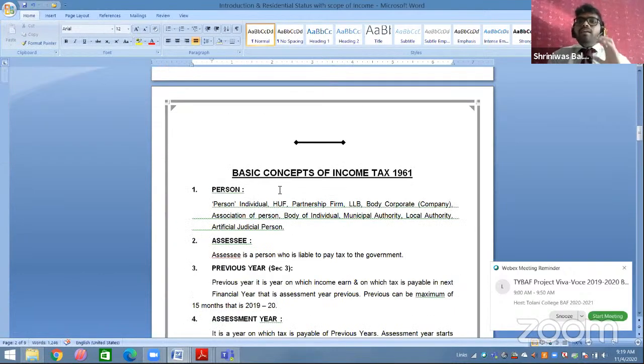Now we will start with your Income Tax Act 1961. Some basic points. We have already seen something related to the applicability of Income Tax Act 1961. As I had told in the starting, Income Tax Act 1961 is applicable from 1st April 1962, and it is applicable to whole India, including the state of Jammu and Kashmir. And second, I said, Income Tax Rules is also applicable from 1st April 1962, and it is applicable to whole India, including the state of Jammu and Kashmir. Now, there are some terms which you are using in your direct tax for the first time.